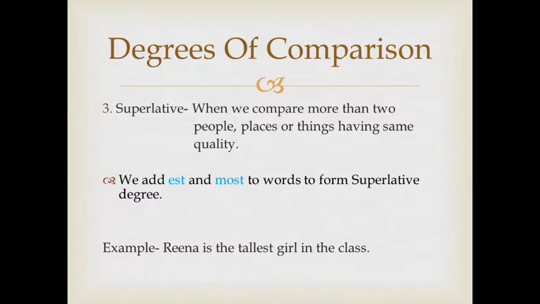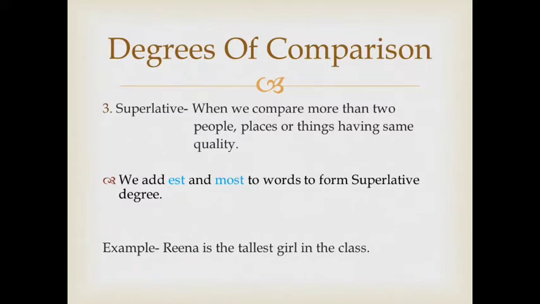There are two ways of forming the comparative and the superlative degrees. The first is by adding er and more for the comparative degree, and by adding est and most for the superlative degree.